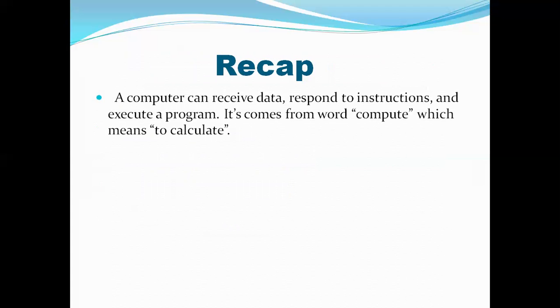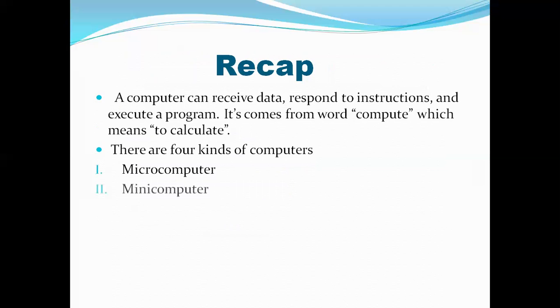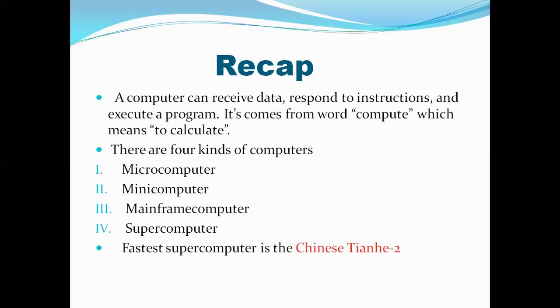And now we just recap today's lesson. First, we discussed that a computer can receive data, respond to instructions, and execute a program. It comes from the word compute, which means to calculate. There are four kinds of computer. The first one is microcomputer, the second one is mini computer, the third one is mainframe, the fourth one is supercomputer. The fastest supercomputer is the Chinese Tianhe-2.